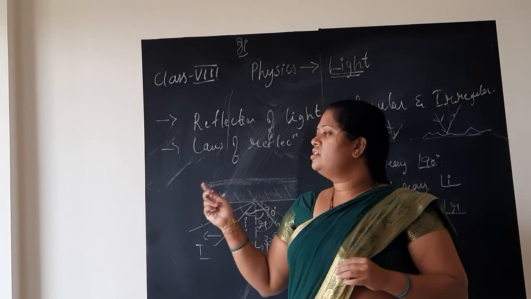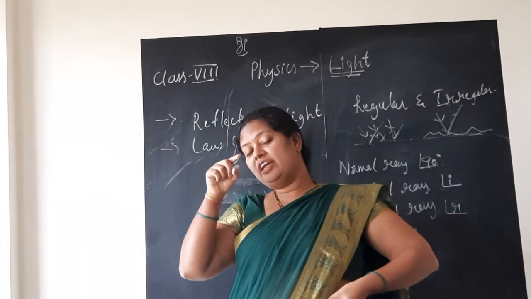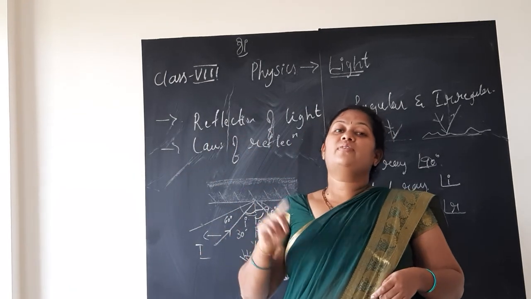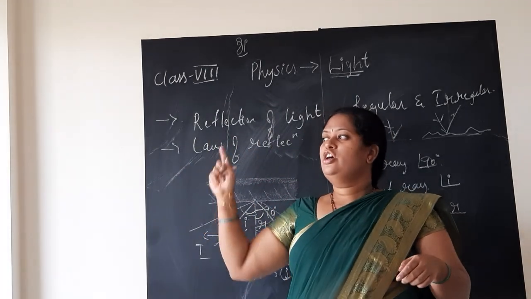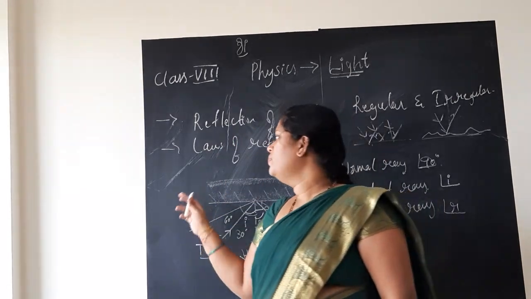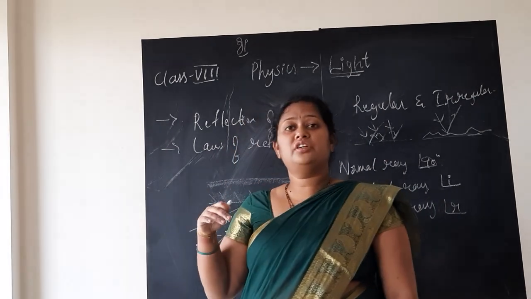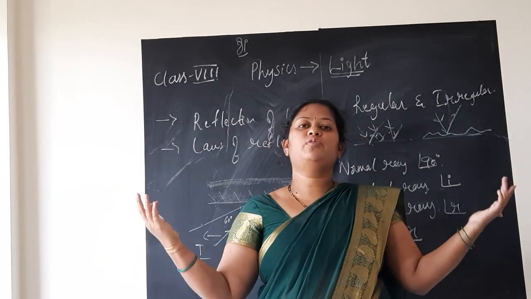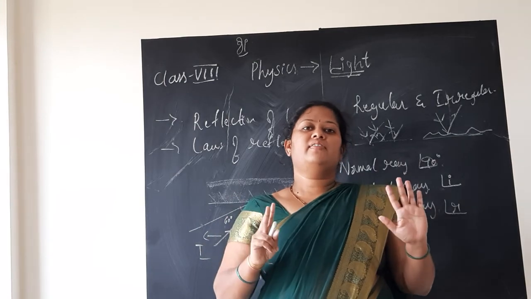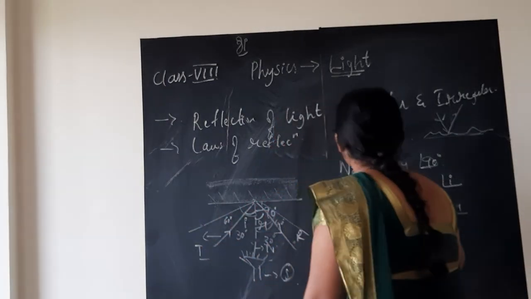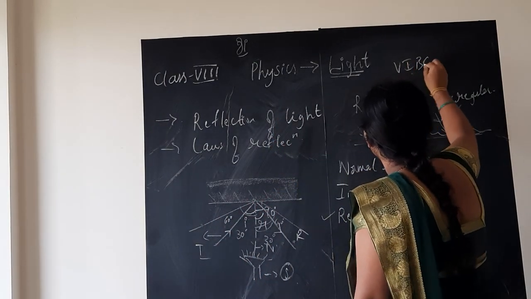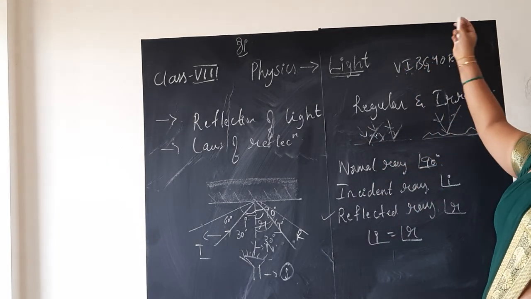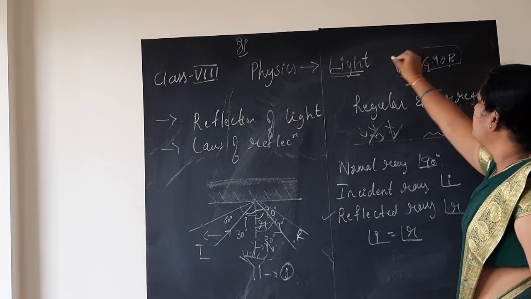When this happens inside the rain droplets, when the sunlight enters, only then you can see the formation of this light. Sunlight is a white light, yes? So when it undergoes reflection with those water droplets, it gets split into the spectrum, that is the beautiful 7 color spectrum. 7 colors, VIBGYOR. You have studied, no? V, I, B, G, Y, O, R. Violet, indigo, blue, green, yellow, orange, red. In this order only you should say.